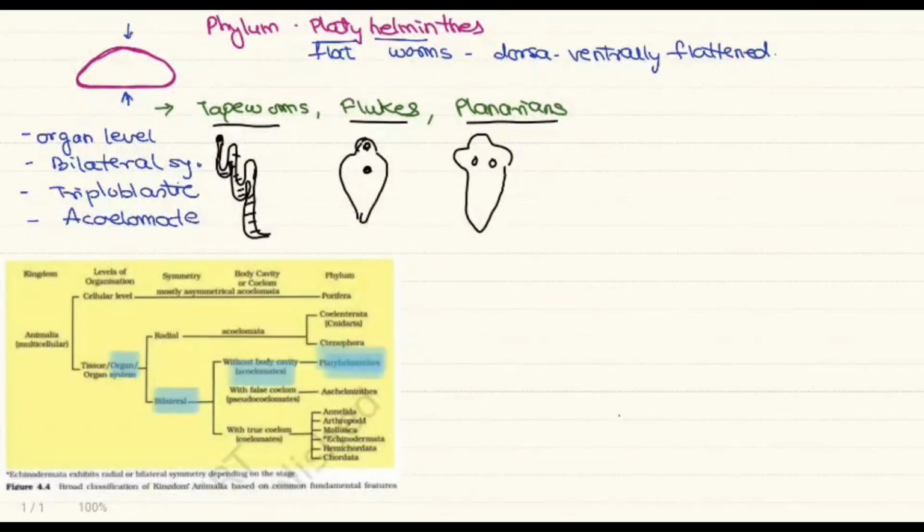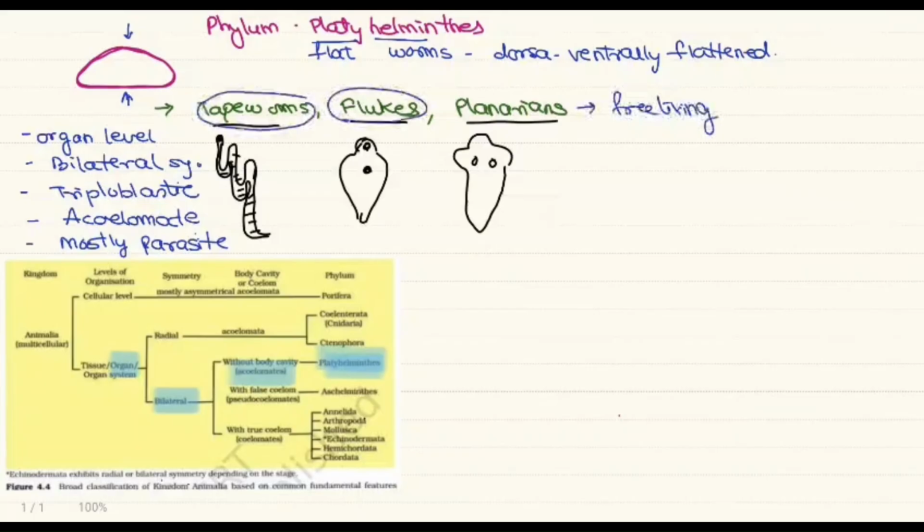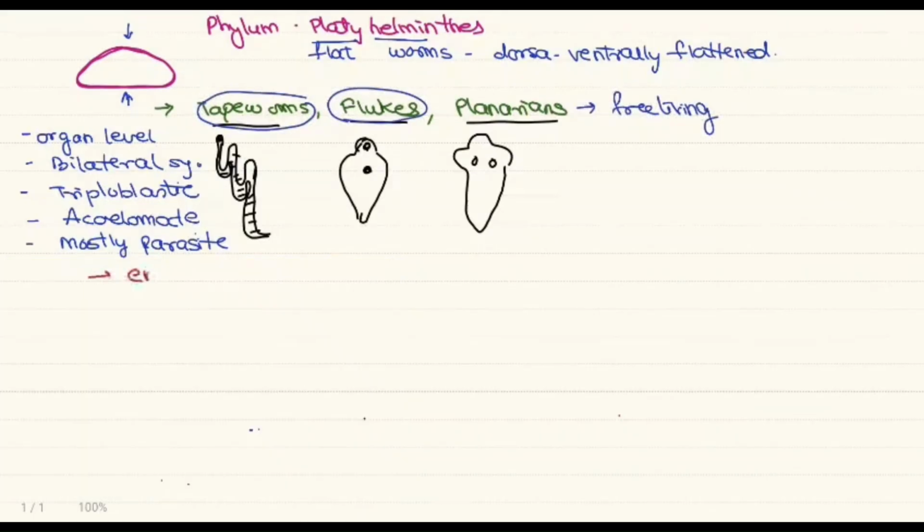Now if you remember, the acoelomates are mostly parasites. That we have seen, they have limited locomotion and most of them are parasites. So tapeworms are parasites, flukes are parasites. Only the planarians are free-living organisms. When I say parasites, these are endoparasites. What is endoparasites? Endo means inside. They live inside the human body.